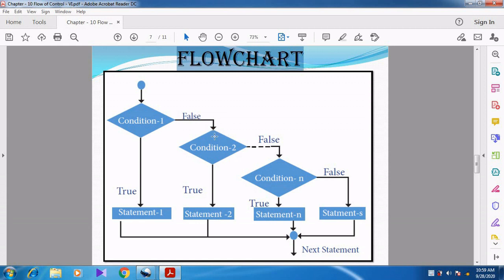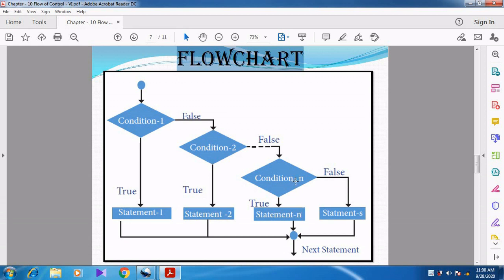But if condition 1 becomes false, then it checks condition 2. If condition 2 is true, then statement 2 is executed and we come out. But if condition 2 is also false, it goes to the third condition. If the third condition is true, statement 3 is executed and we come out.